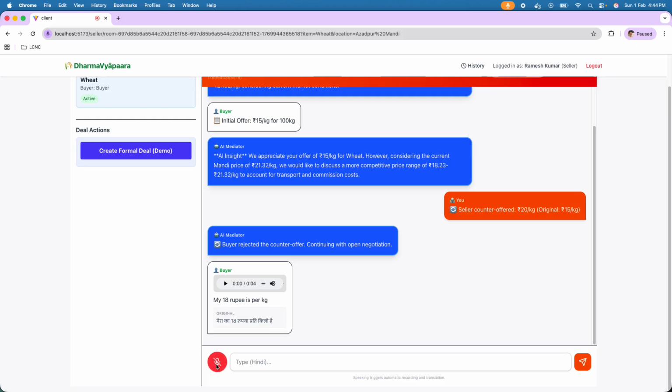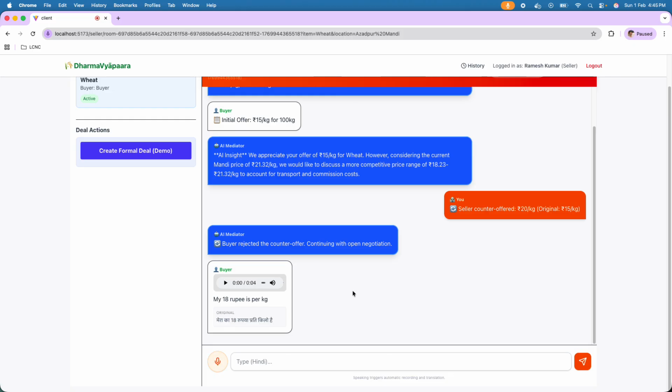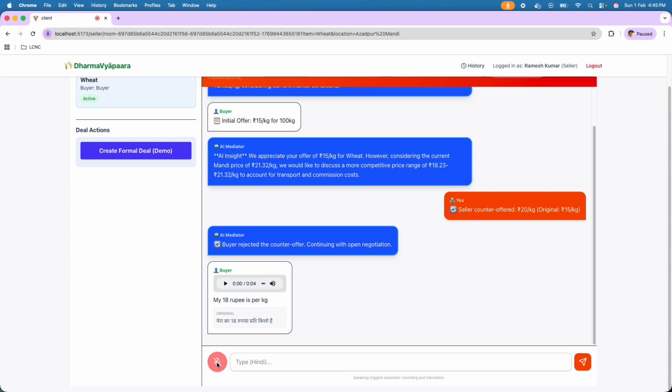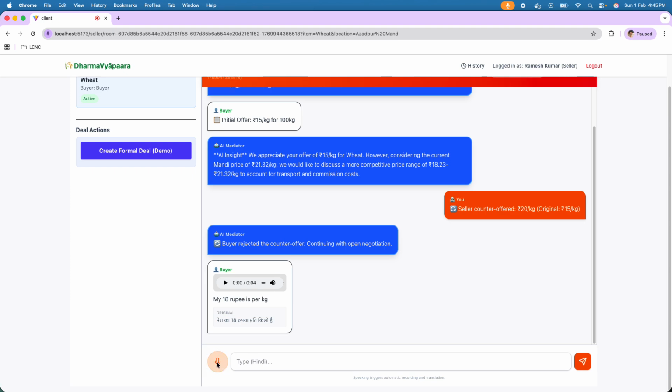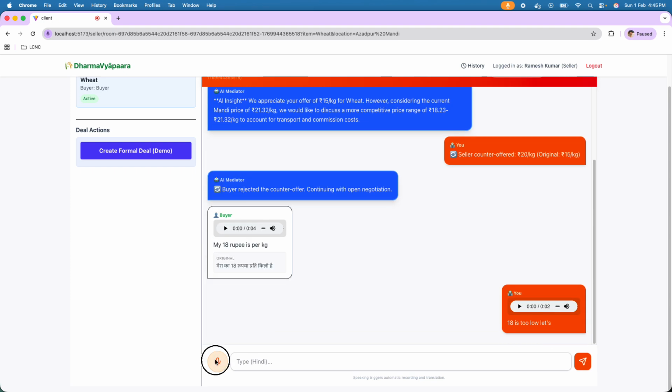Here 18 is too low. Can we go with 20 rupees? 18 is too low. Let's consider 20 rupees.